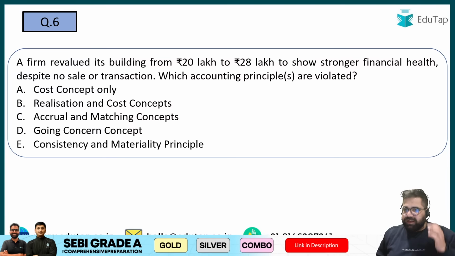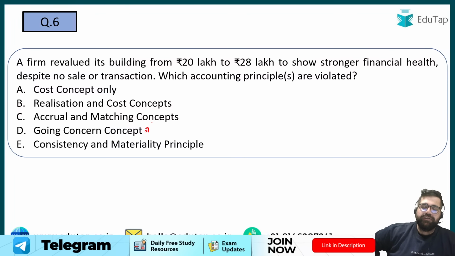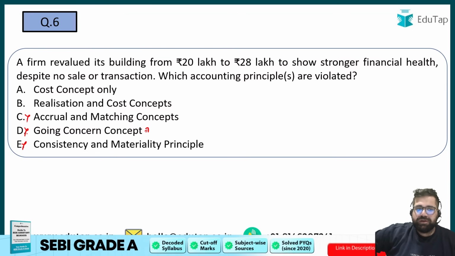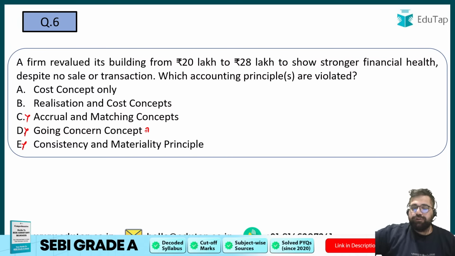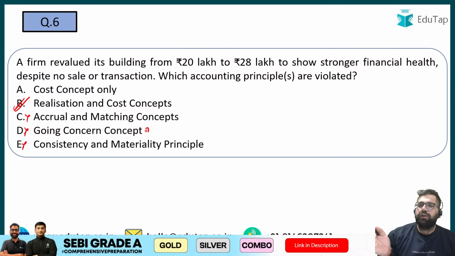See, going concern cannot be the answer because going concern says that your business will operate for an indefinite period of time. Accrual and matching again is not making any sense because in accrual and matching you match the expenses or the revenue of that particular year. So C and D I should definitely eliminate. E also is not making any sense. So if you are confused between A and B, that's a valid confusion. But the correct answer will be option number B, which is realization and cost.